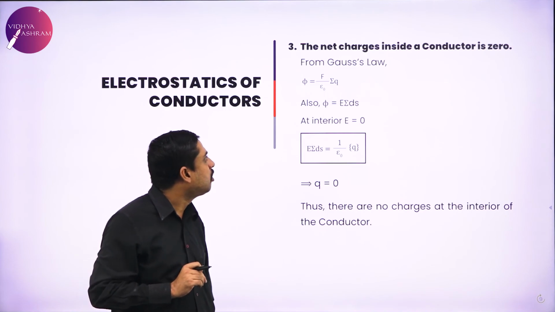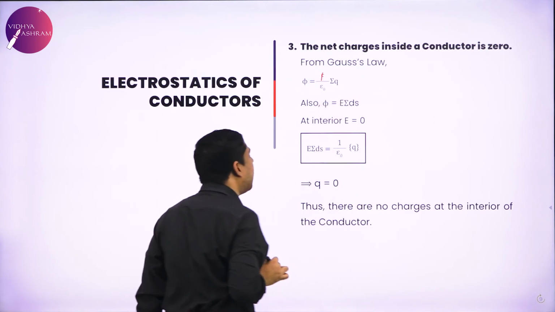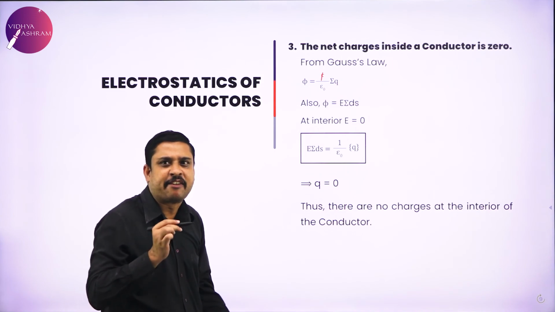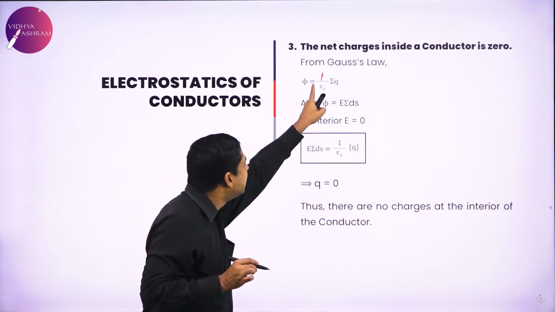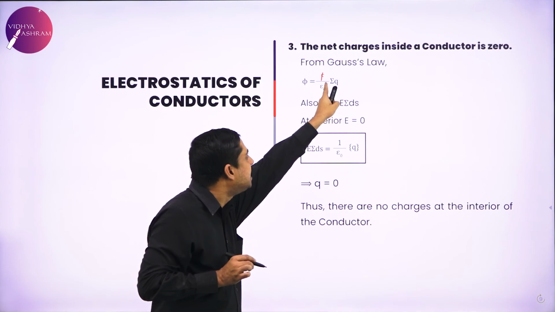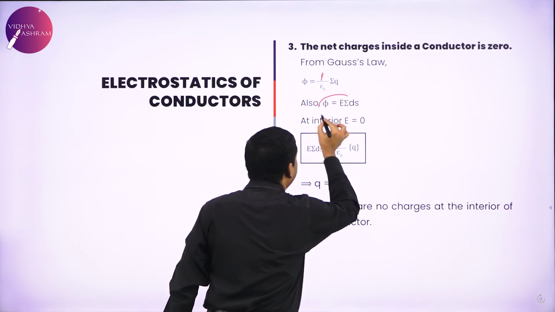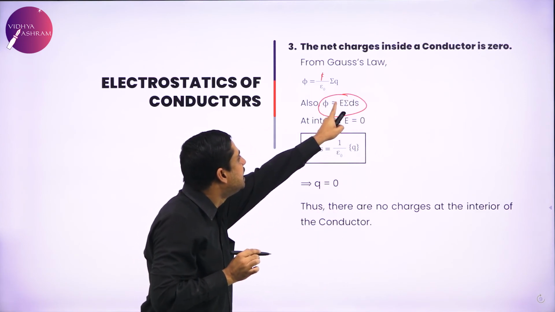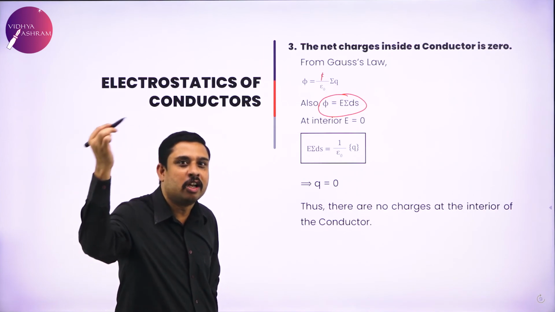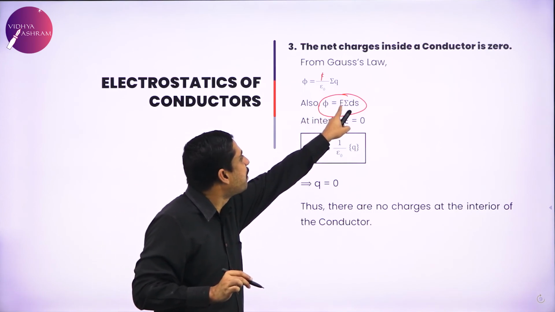If I consider Gauss law, phi equals 1 by epsilon naught times summation Q. Electric flux is 1 by epsilon naught summation Q. And again we wrote phi is E summation ds, E cos theta ds. E was along the normal, so theta was 0. So phi is E summation ds.